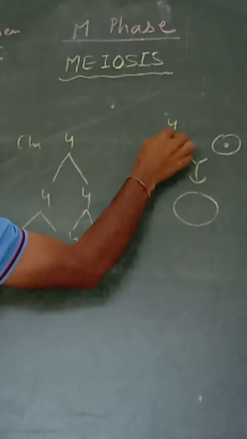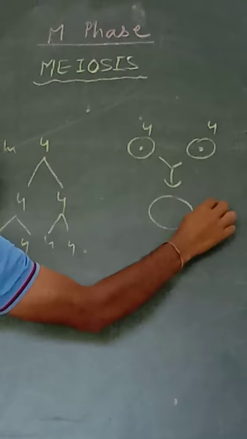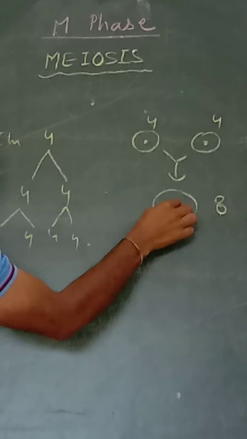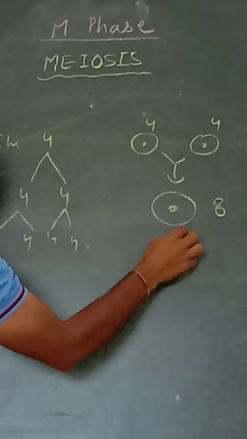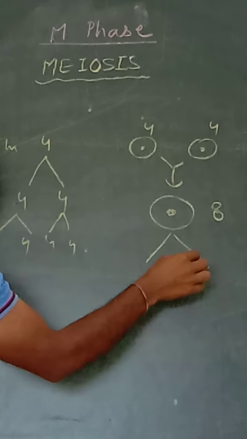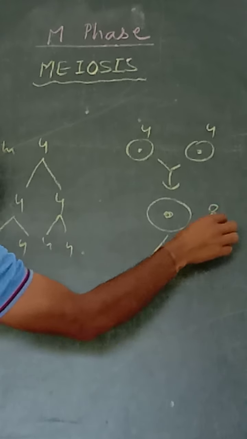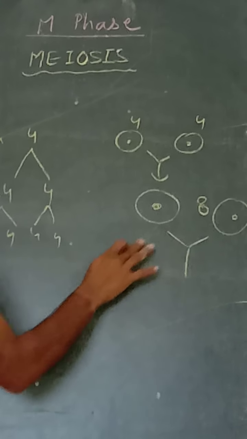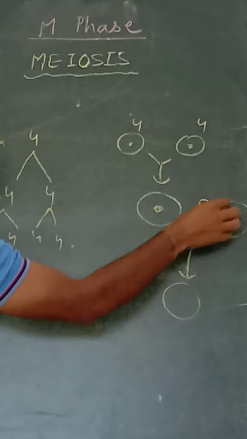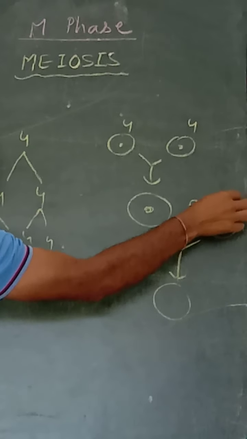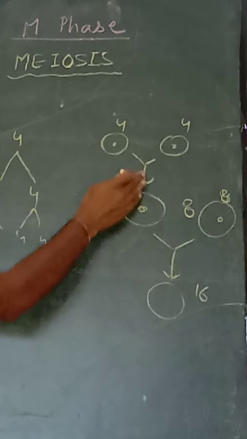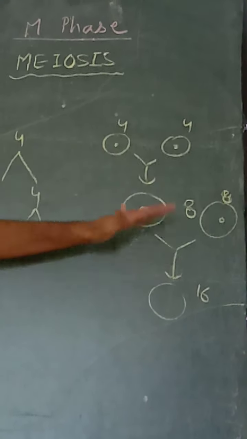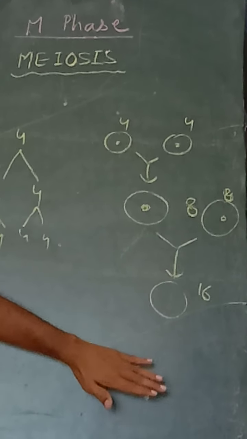If one has 4 and combines with another cell having 4, it makes 8, then 16. So in every generation the chromosome number is going to increase.